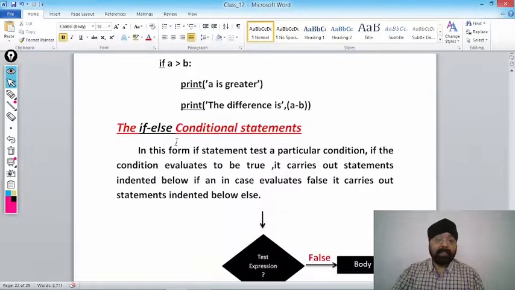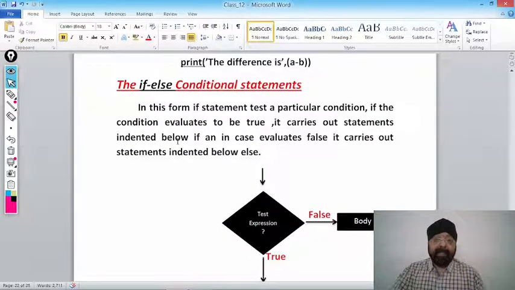Okay. Next one is if else. In this form, if tests a particular condition. If the condition evaluates to be true, it carries out the statements indented below if, and in case it evaluates false, it carries out the statements indented below else.